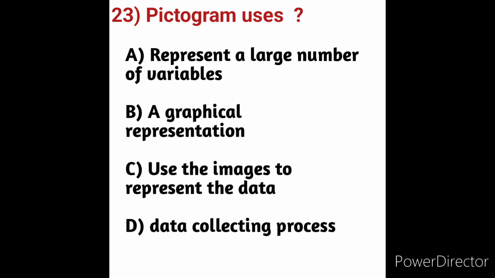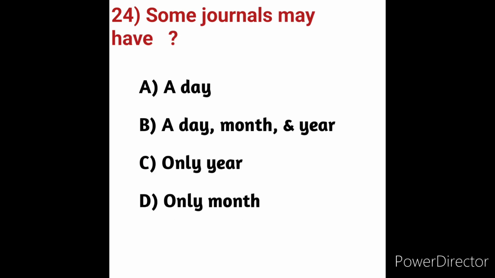A pictogram or pictograph represents the frequency of data using pictures or symbols. It is a type of graph that uses pictures or symbols to show or compare data. The computers in the pictogram represent the numbers sold over the last 6 months. Here pictogram uses the images to represent the data. So here, option C is the correct answer. Option C, use the images to represent the data, is the use of pictogram. Next we will move on to question number 24.